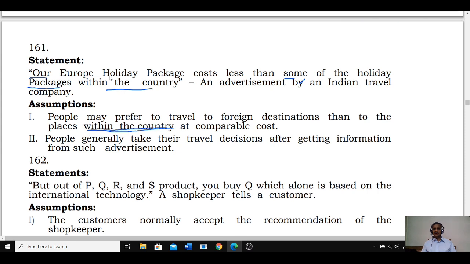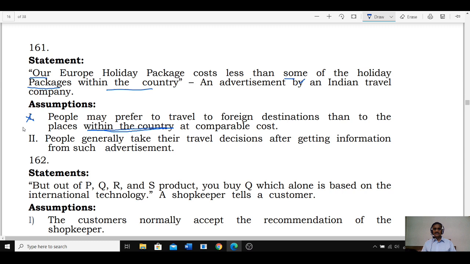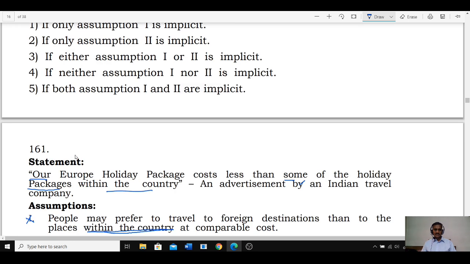Now here he is talking about what? Europe. Here also we must discuss this Europe rather than comparison. And people generally take their travel decisions. Now in this one, our Europe costs less than some of the holiday packages within the country. Now it is an advertisement. As it is an advertisement, whenever this type of advertisement question is given, the first and foremost valid assumption